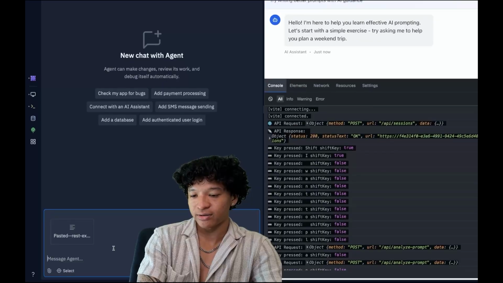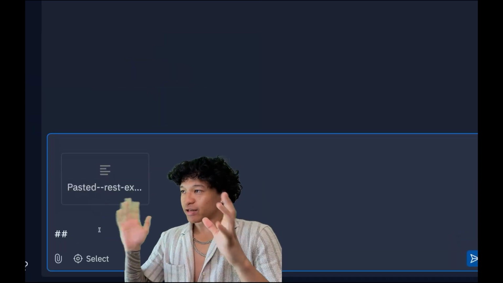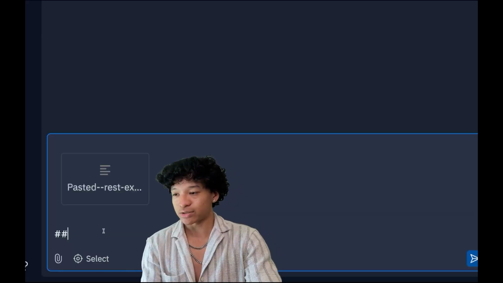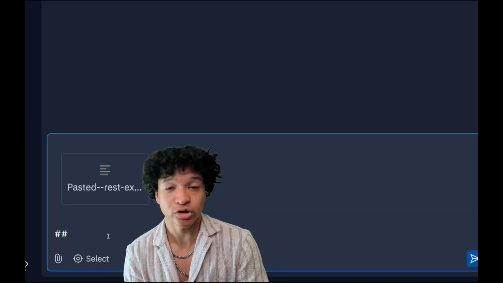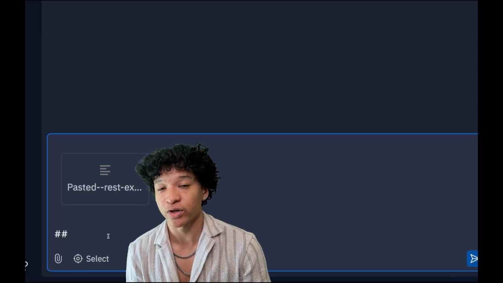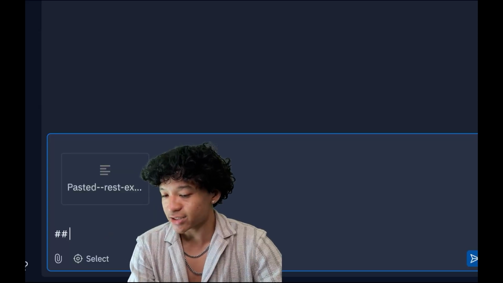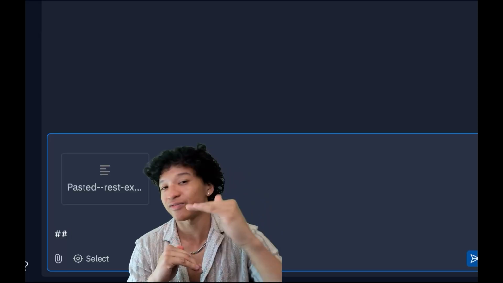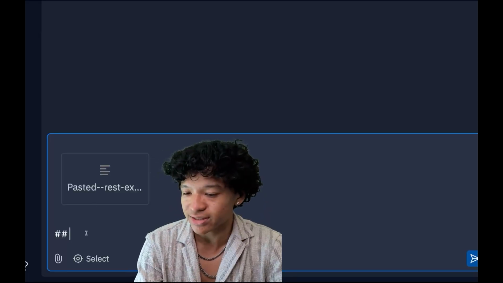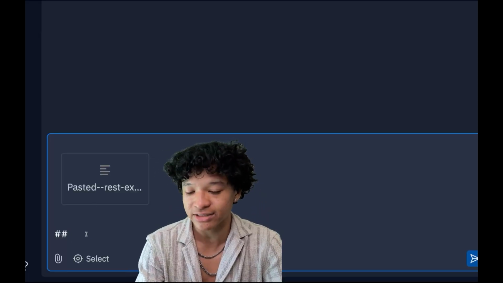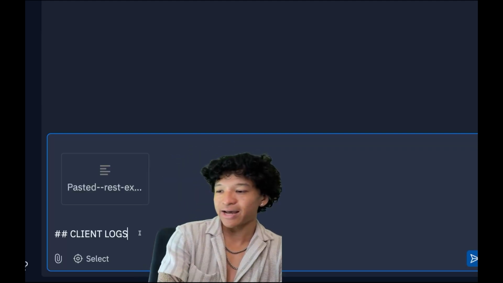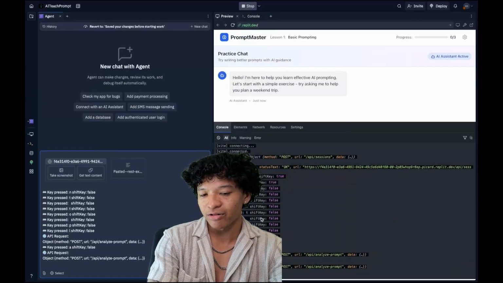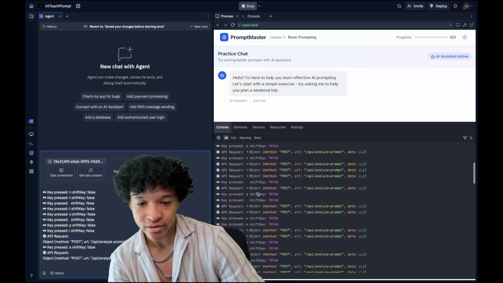What I like doing to separate the information that we are talking about when I'm discussing with agents is called markdown format. You can search up markdown format to get a feel for what it looks like. But if you use hashtags, it allows the AI agents to see the different categories of information it's working with. So in this case, I'm going to say hashtag client logs, and I'm going to start pasting in all of the client logs that we're working with here on the side.